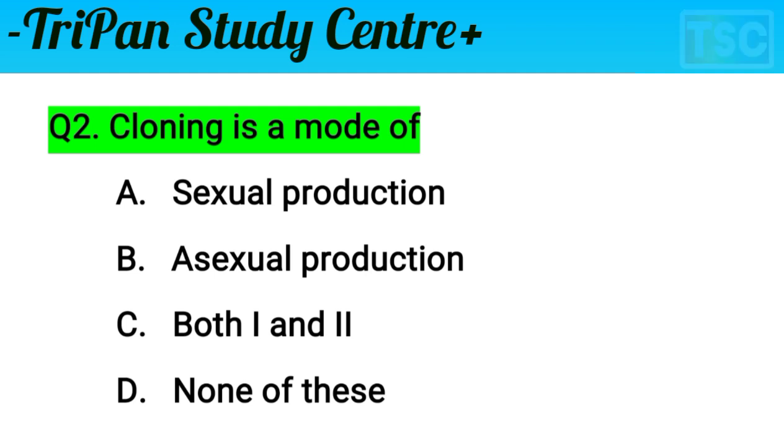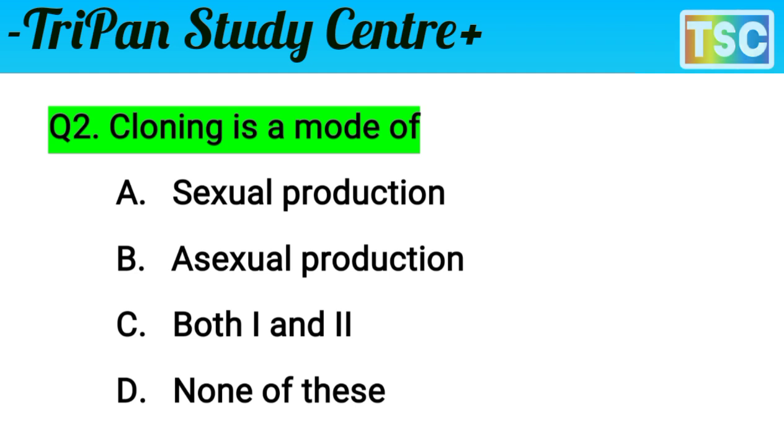Next question on your screen. Cloning is a mode of... A, sexual reproduction; B, asexual reproduction; C, both 1 and 2; and D, none of these. The question is very interesting, but first of all, check your knowledge and write the correct answer in your notebook. Let's check the correct answer for this question.